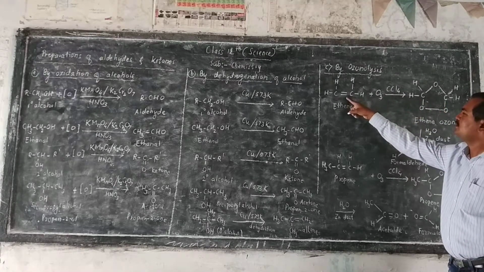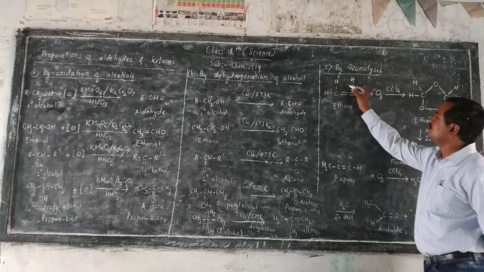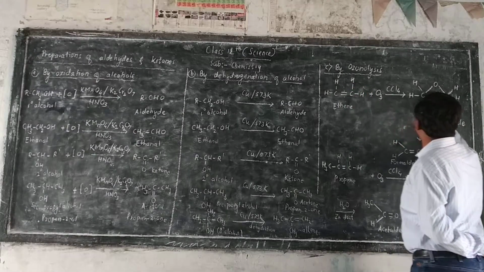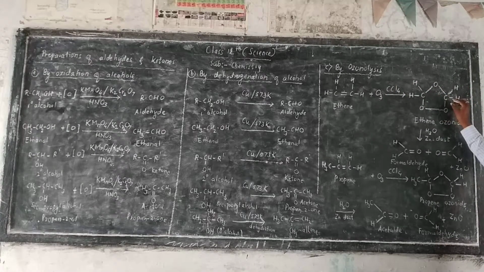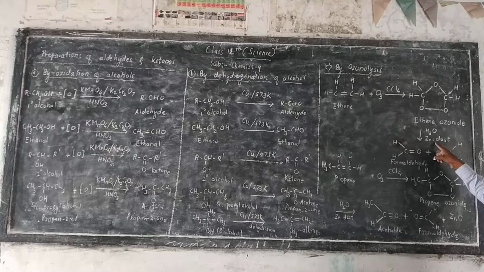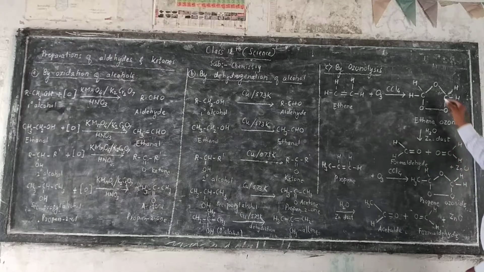This double bond breaks, and in this way that ozone oxygen atoms are adjusted to form ozonoid ring, which on hydrolysis in presence of zinc dust will produce 2 molecules of formaldehyde.